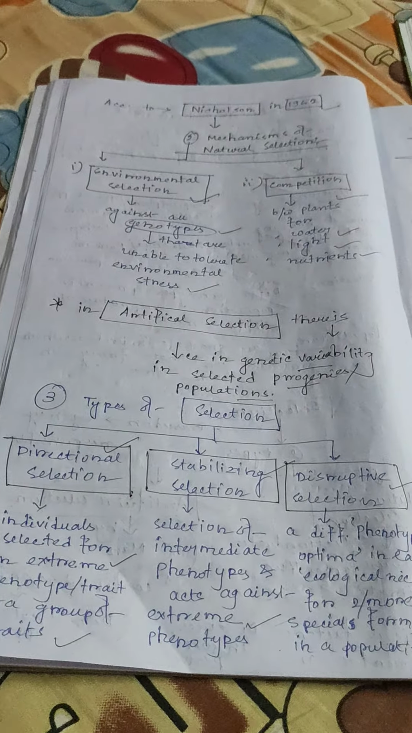So, how many types of selection are there? Three types. First is directional selection, where individuals are selected for an extreme phenotype or trait or a group of traits. Stabilizing selection: selection of intermediate phenotypes, acting against extreme phenotypes. Disruptive selection: a different phenotypic optimum in each ecological niche for two or more special forms in a population.